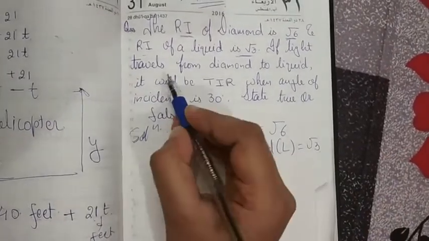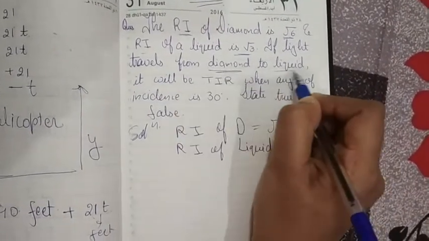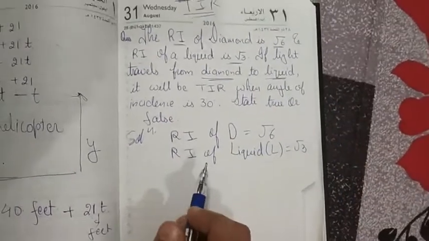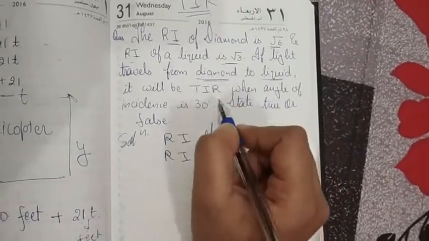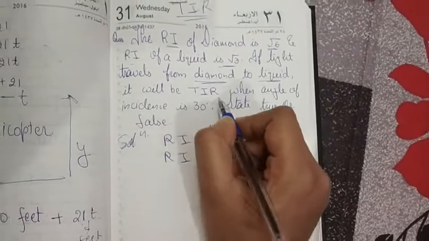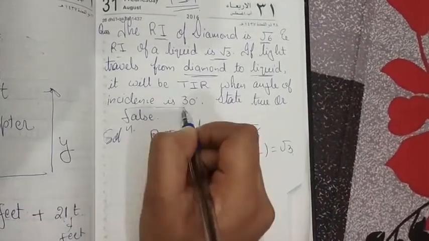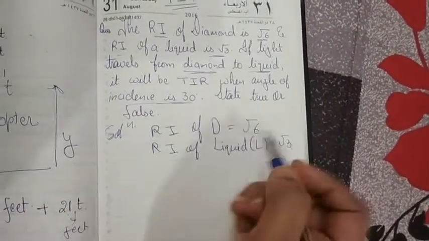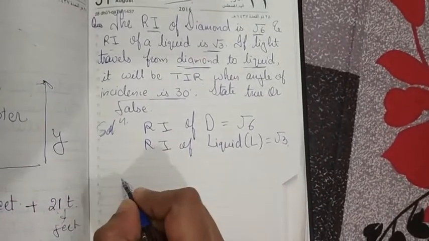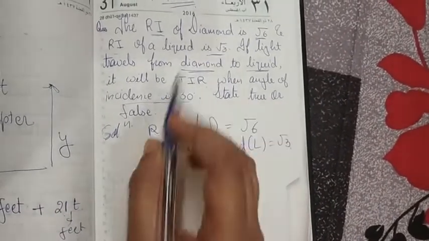If light travels from diamond to liquid, it will be total internally reflected when the angle of incidence is 30 degrees. So they are saying that light is going from diamond to liquid.